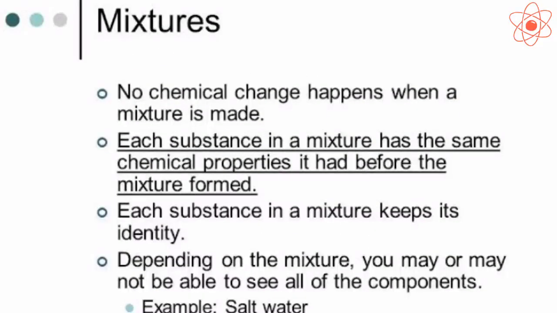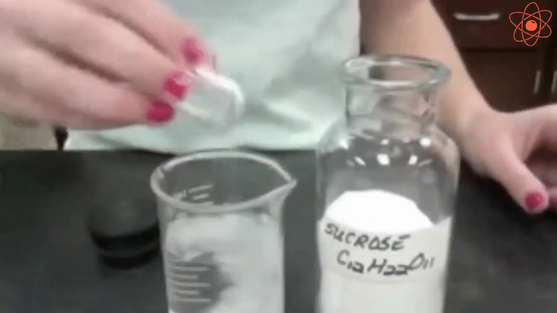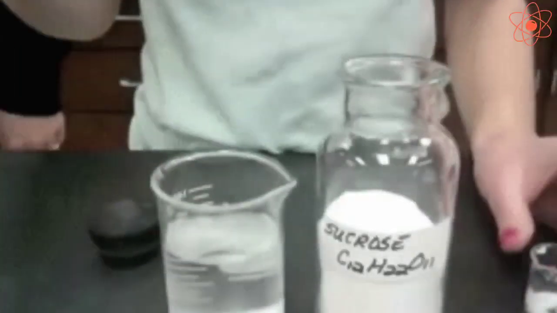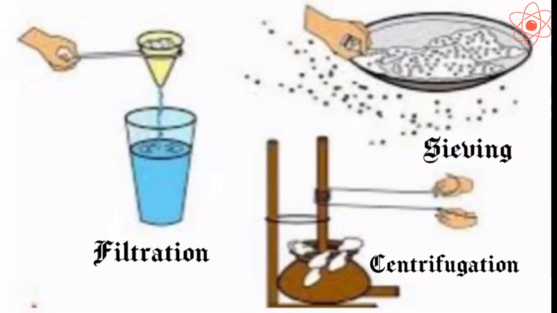In any mixture, each component retains its unique property. For example, in sugar solution, the properties of sugar and water do not change on forming a solution. The first sip is as sweet as the last sip. The components of a mixture can be separated by a simple process.